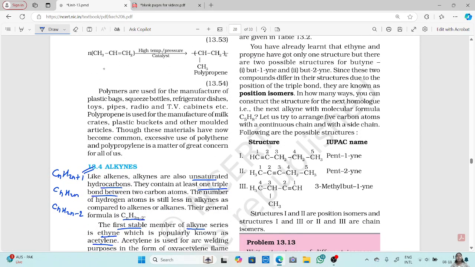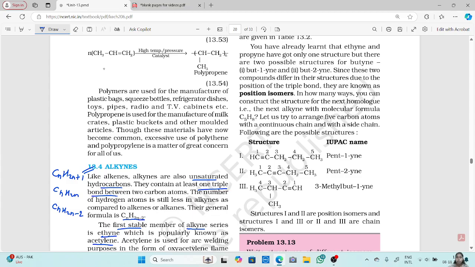Now, you have already learned that ethyne and propyne have only one structure, but there are two possible structures for butyne, that is but-1-yne and but-2-yne. You can get the triple bond position on the first carbon also, on the second carbon also. For propyne and ethyne there is only one structure, whereas for higher ones you can get more than one structure.